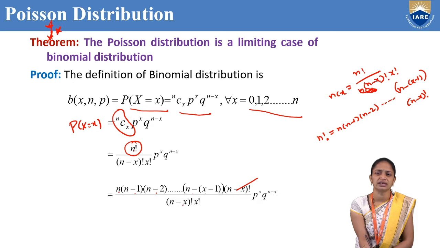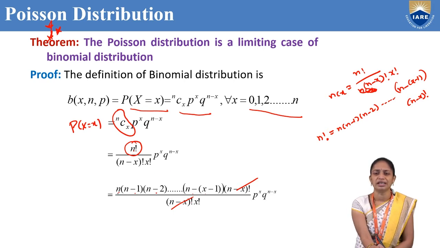So here n minus x factorial gets cancelled.